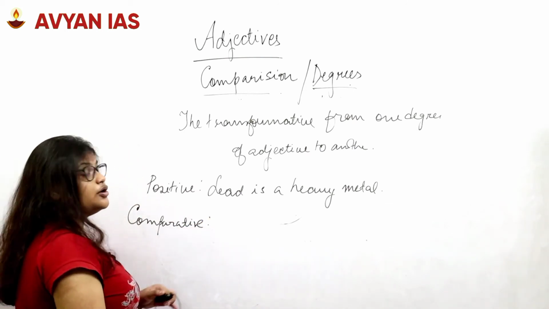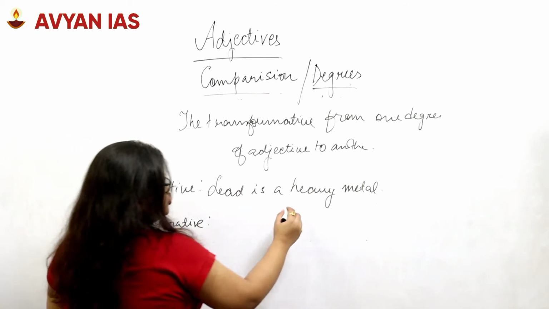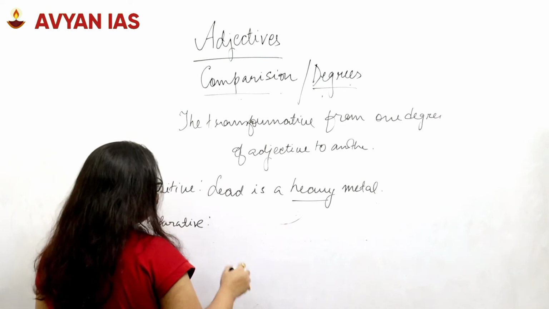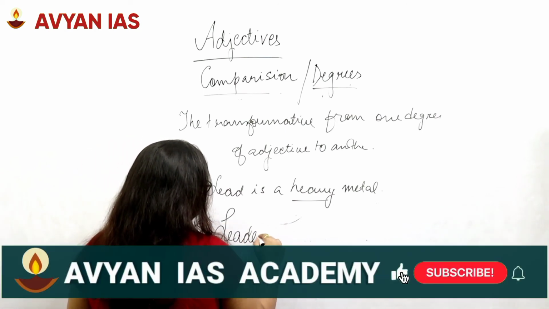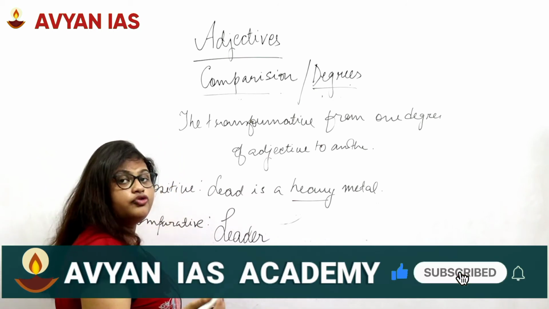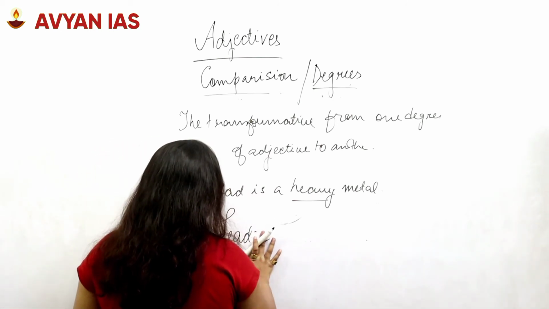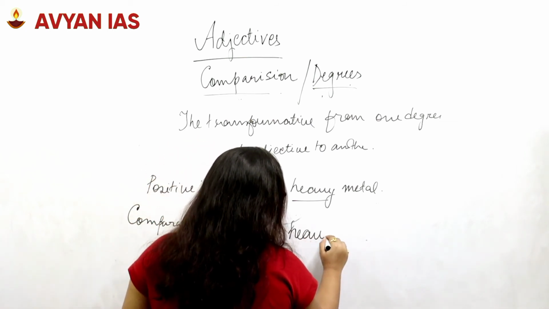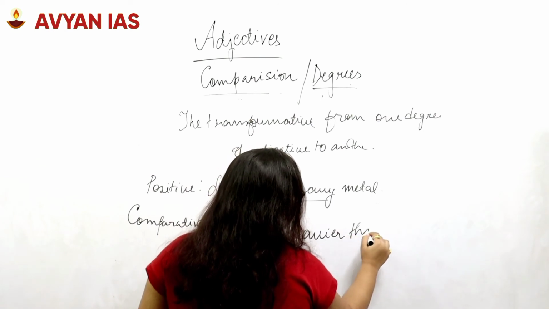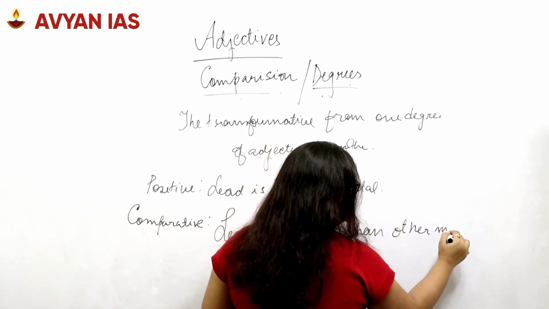But remember, we cannot change the meaning of the sentence. So, lead is a heavy metal. How do we do it for comparative? We will use the comparative form of the word heavy, that's heavier. Lead is heavier than other metals.